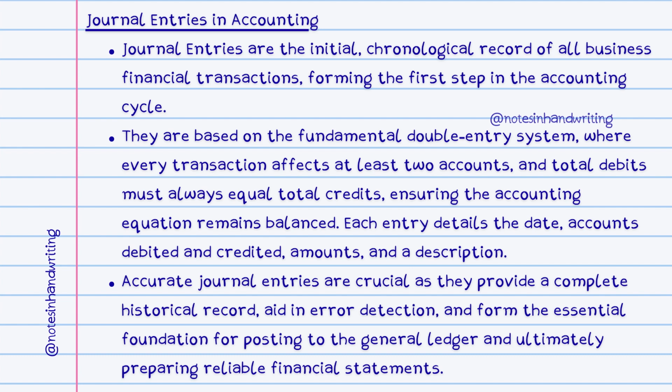Each entry details the date, accounts debited and credited, amounts, and a description. Accurate journal entries are crucial as they provide a complete historical record, aid in error detection, and form the essential foundation for posting to the general ledger and ultimately preparing reliable financial statements.